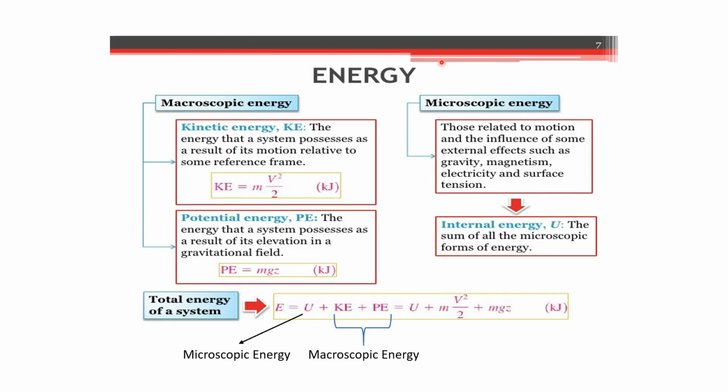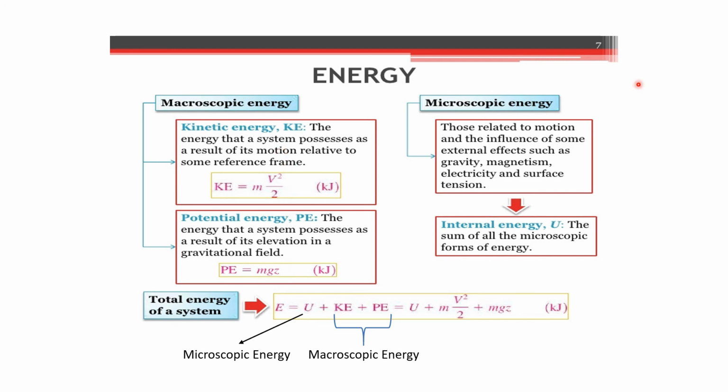Now coming to the very important part, which is energy: how energy is differentiated at the macroscopic and microscopic level. At the macroscopic level, kinetic energy is the energy a system possesses as a result of its motion relative to some reference frame, given as half mv square, where m is the mass of the system and v is the velocity. In a similar way, potential energy is the energy a system possesses as a result of its elevation in a gravitational field, given as mgz or mgh. So these are two macroscopic forms of energy.